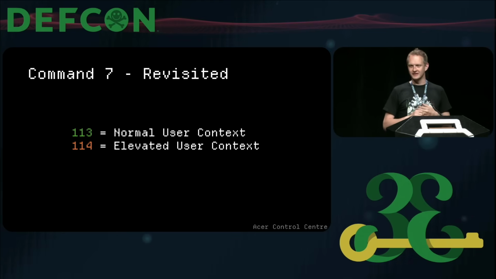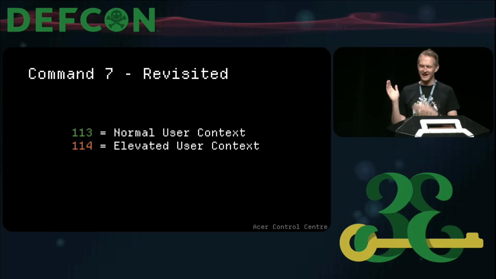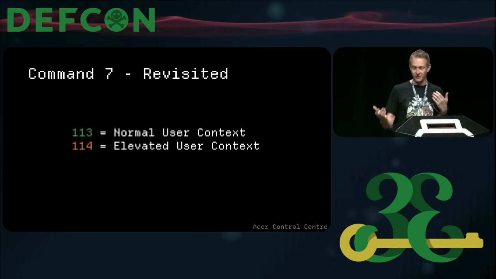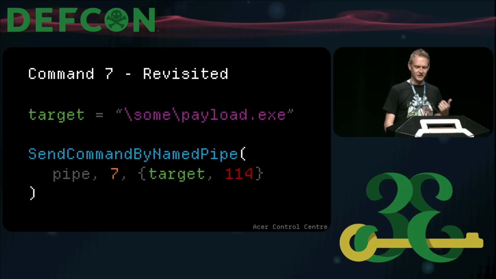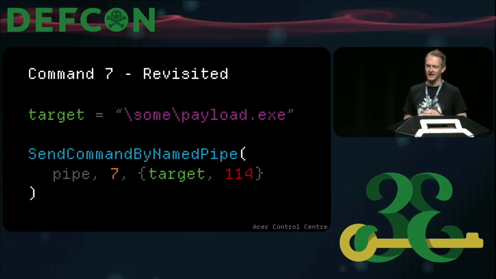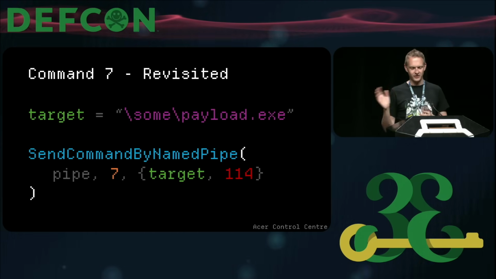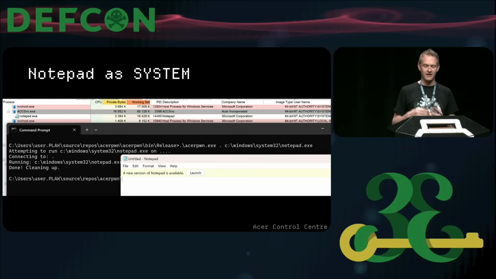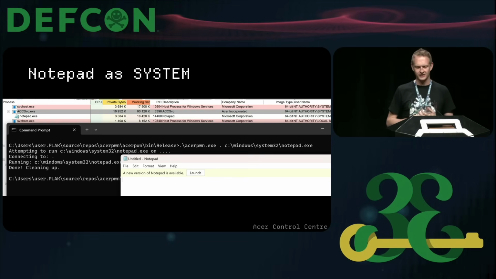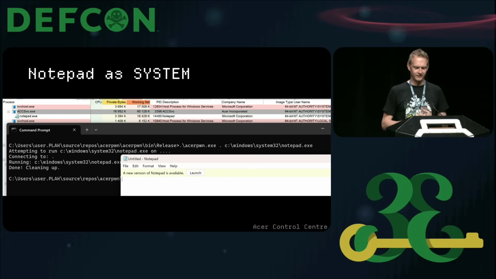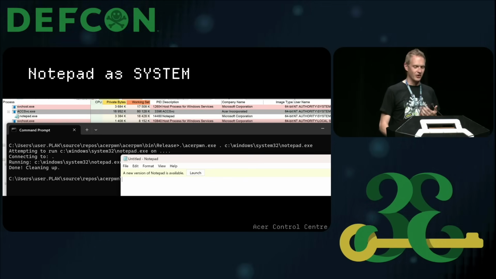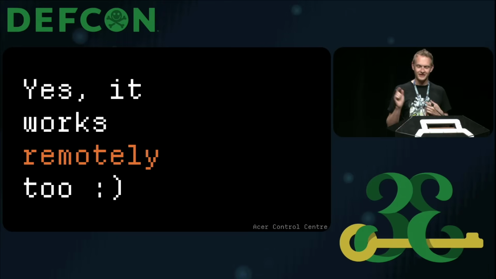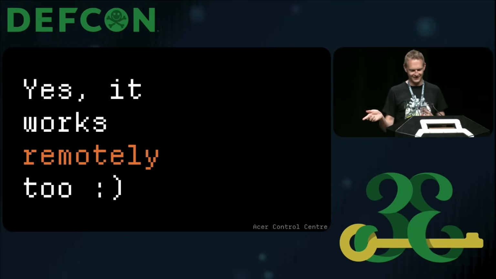What that really means is when you have 113, it runs as a normal user. When you make it 114, it'll run in the elevated context. So change the command sent by named pipe, making 113 into 114, and you now have an elevated command execution, or an LPE, on that system. The really neat thing is that because of the broken named pipe permissions, this will work remotely as well.